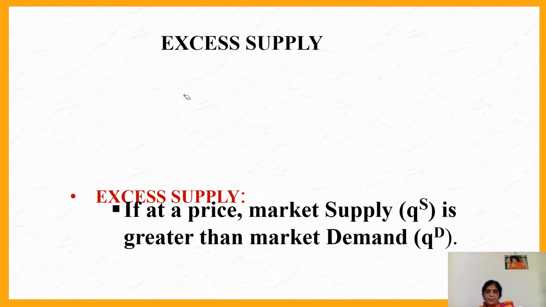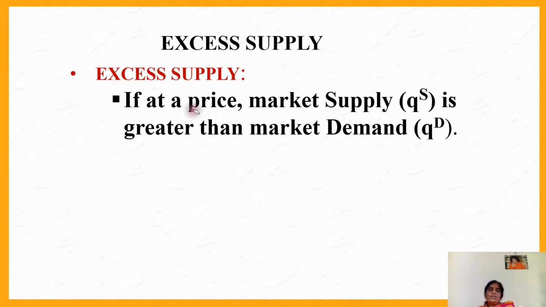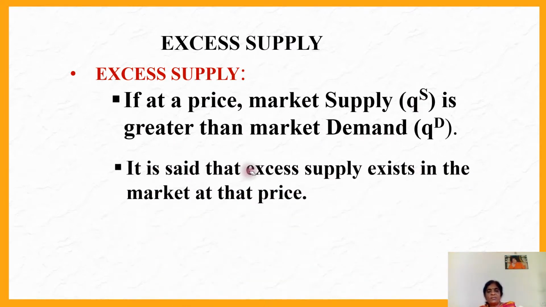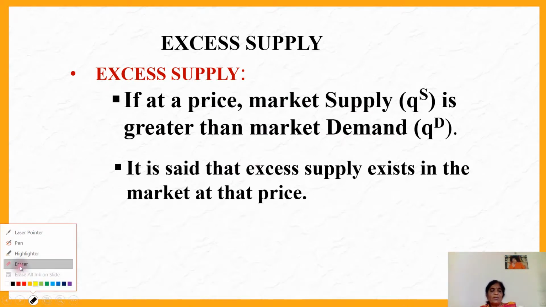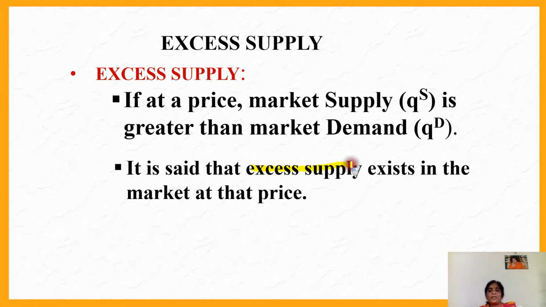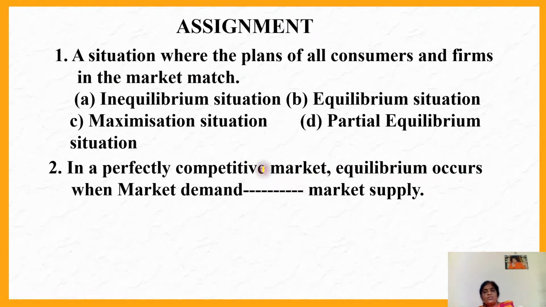Now, the excess supply you can define with the diagram. If any question is asked on excess supply, you have to draw the diagram, explain the situation, and then define it like this. If at a price, that means our price P2, market supply QS is greater than market demand QD, then we say there is an excess supply at that price. Excess supply exists at that price, our price P2. I hope you understood this concept.